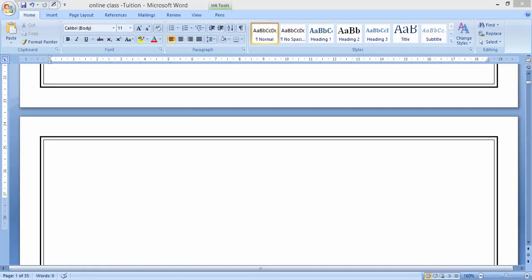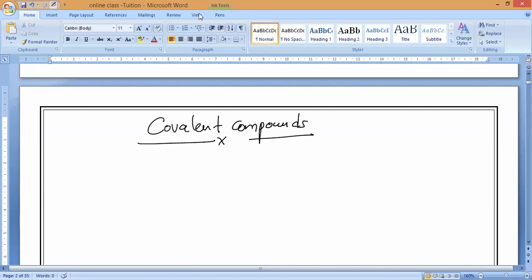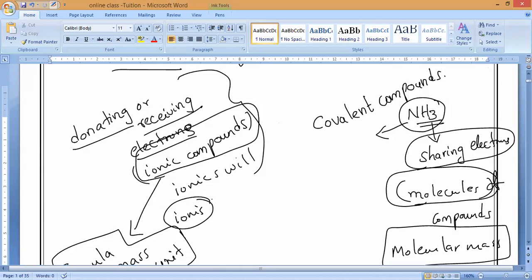Now if you understand this, the next concept we are going to study is ionic compounds. Till now, in the last class I taught you covalent compounds. Covalent compounds are formed by what? Just now also I said. Covalent compounds are formed by what? Ions? Then why should I teach here? Are covalent compounds formed by ions?